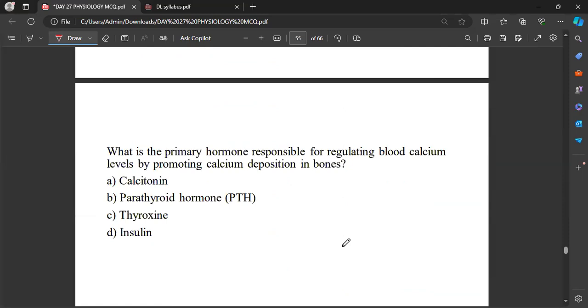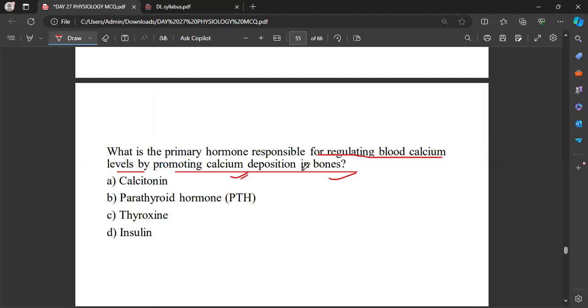What is the primary hormone responsible for regulating blood calcium levels by promoting calcium deposition in bones? This hormone promotes calcium deposition in bones, which means what?